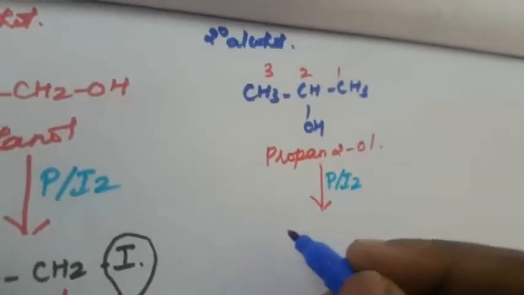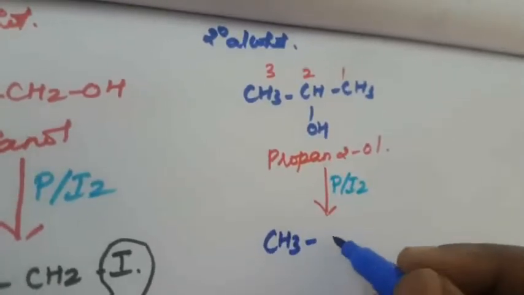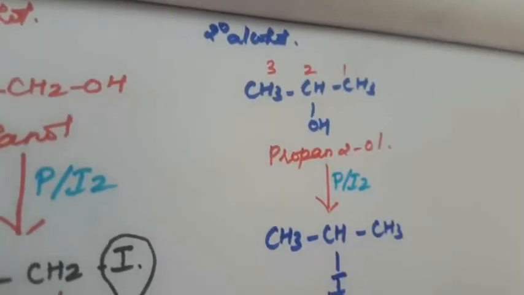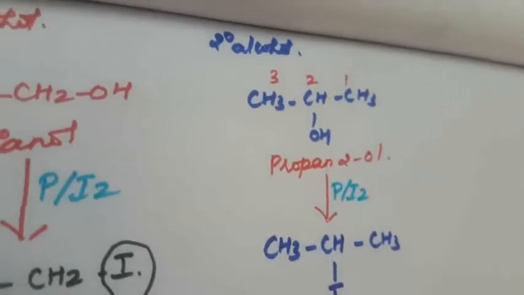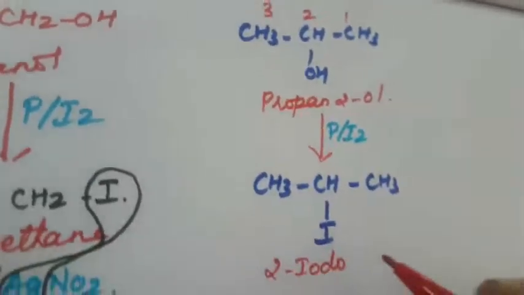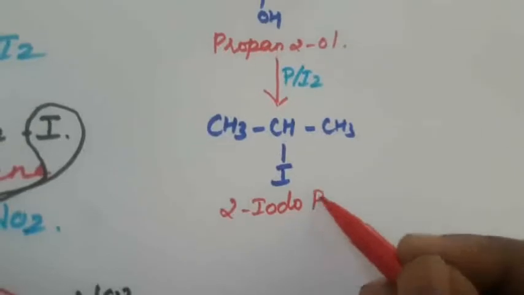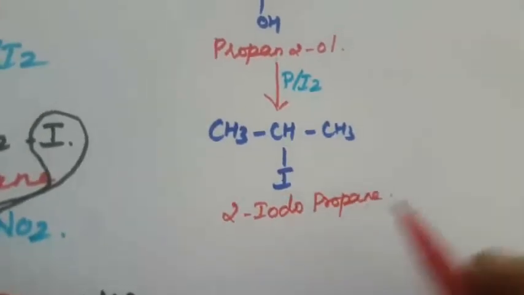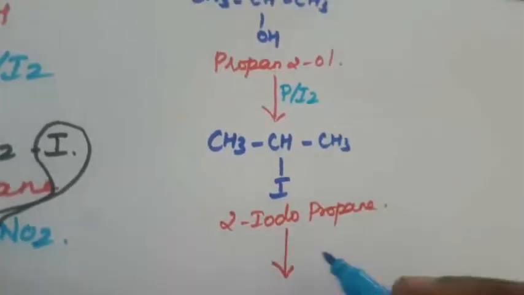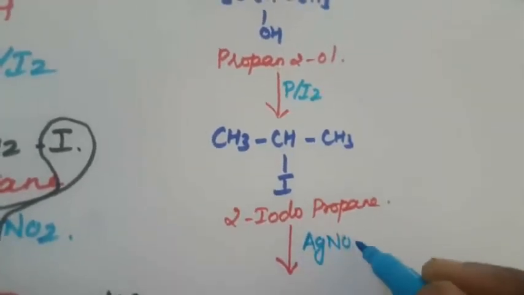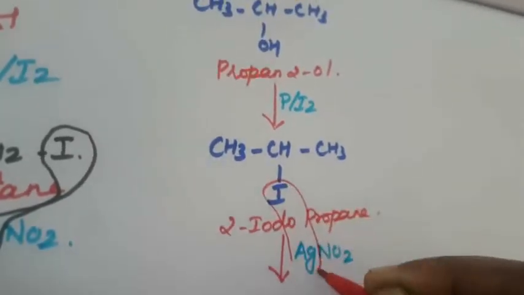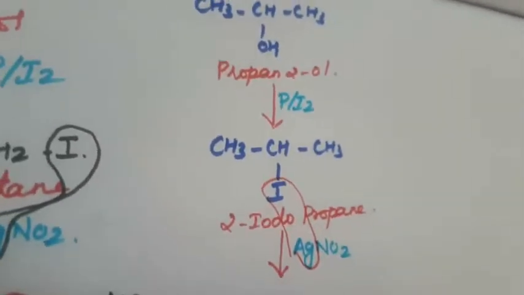So here CH3CHICH3, that is iodine replaced. What is the compound name? 2-iodopropane, as the iodine is at the second position. What is the next step? It will react with silver nitrite, and again silver iodide will be formed.